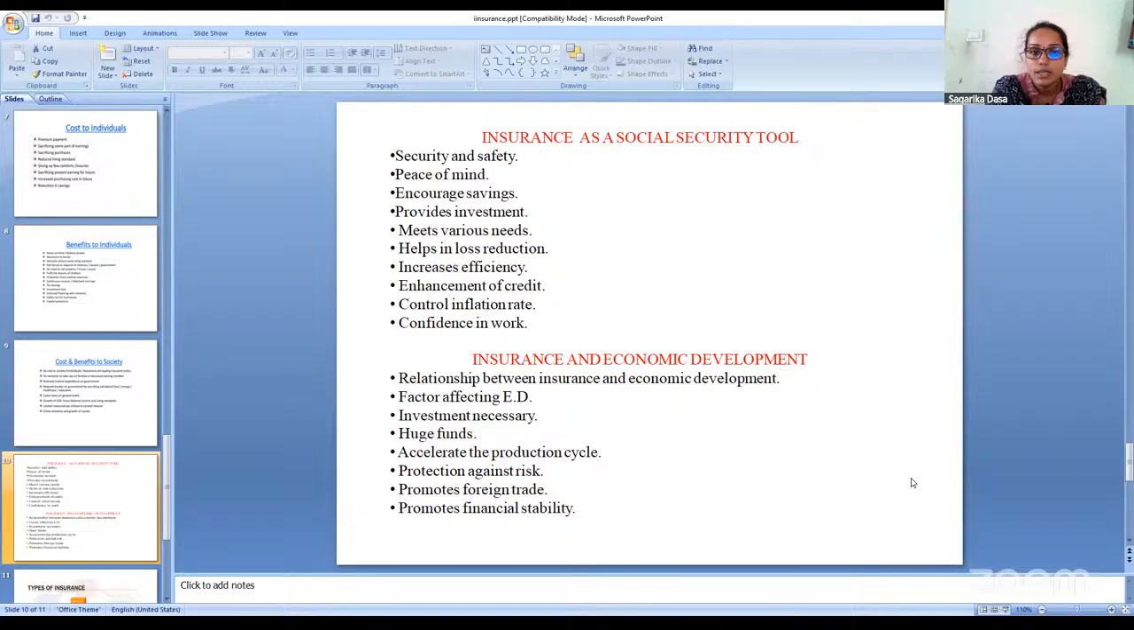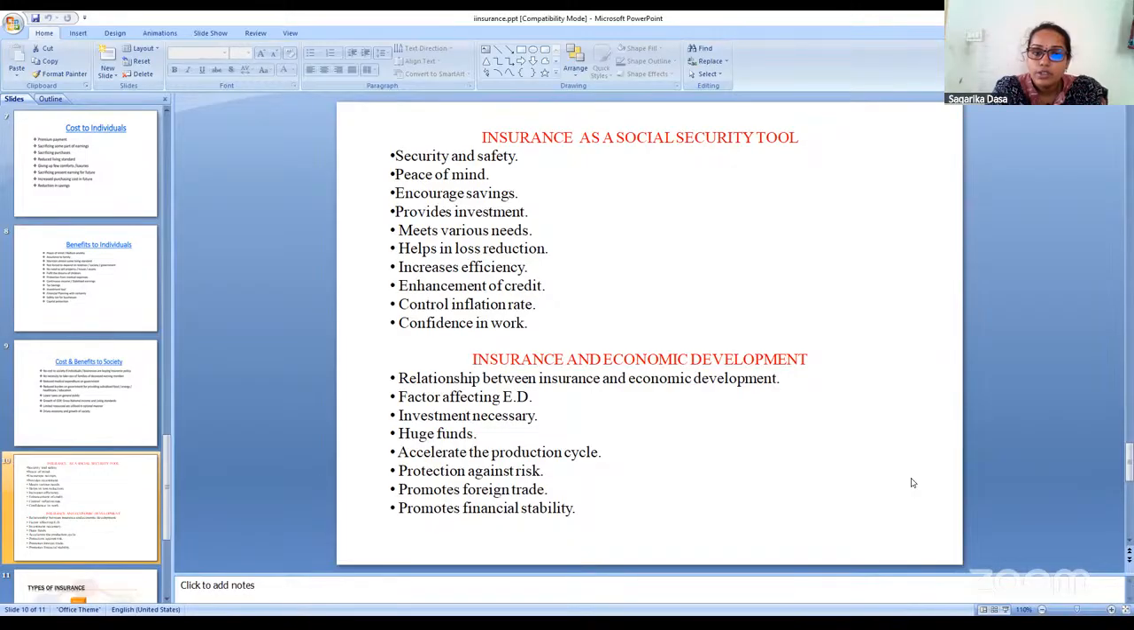How insurance is helpful in social security, that is welfare of the society, and insurance and economic development. How insurance is helpful in developing the country economically. We will see that. Now, insurance as a social security tool will provide security and safety towards the future of individuals or businesses. A business may incur losses, hence the insurance policy is taken. It will protect us from fire accidents or theft.